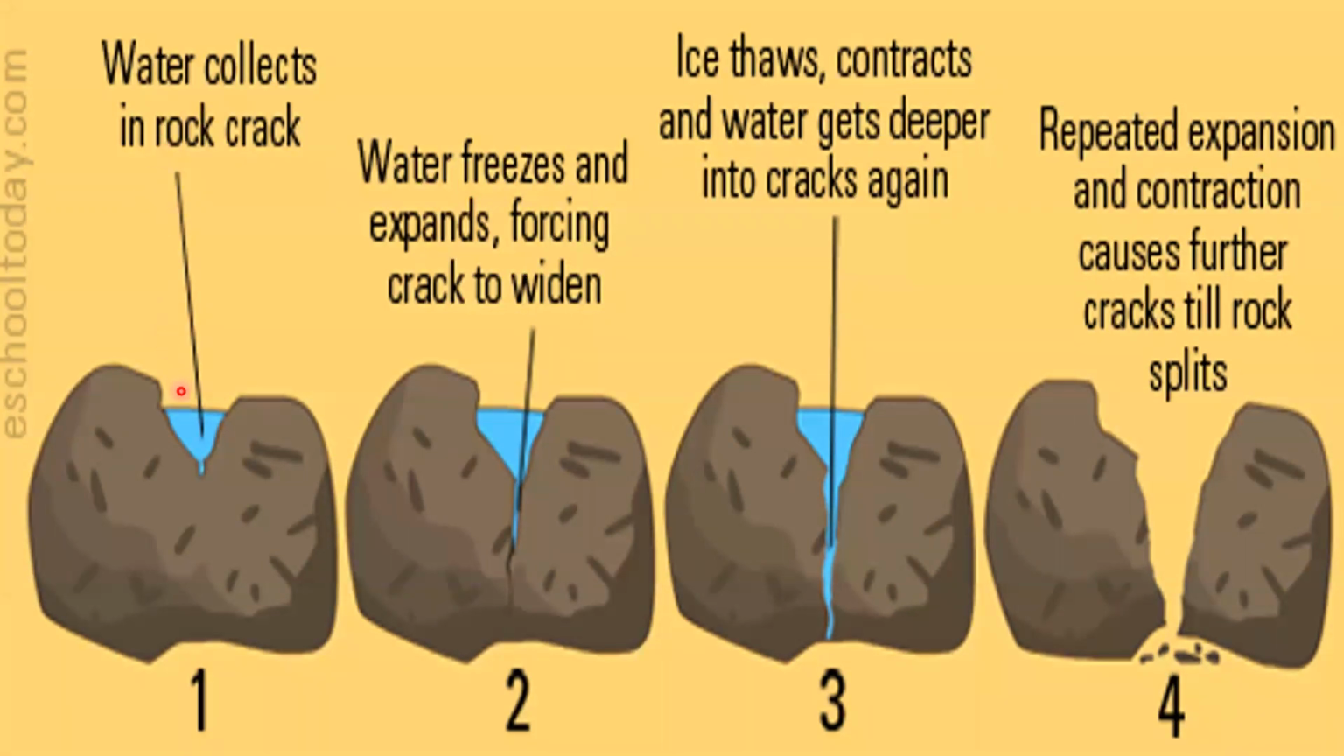The water collects into the crack in the rock, and at night, when the temperature drops, the water in the crack freezes. As a result, the frozen water needs more space, so it pushes the rock on its sides and it expands, and the crack is getting widened. Ice thaws, contracts, and water gets deeper into the cracks again, and in course of time, this repeated expansion and contraction may cause further cracks till the rock splits.